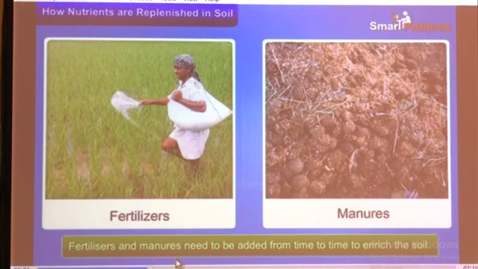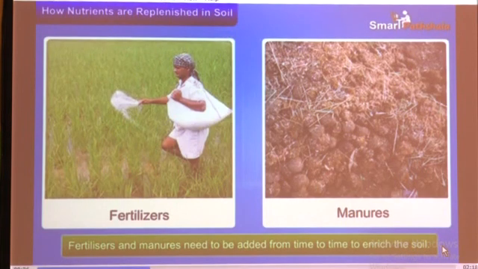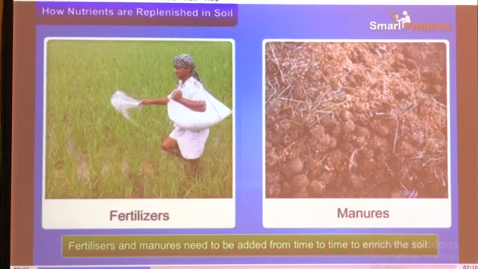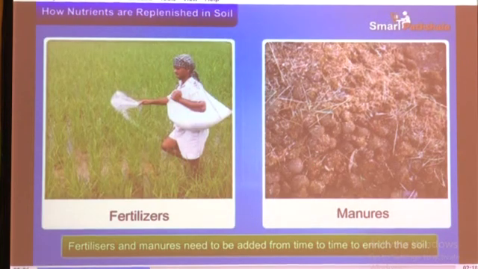Fertilizers and manures need to be added from time to time to enrich the soil. Though we are adding fertilizers or manure, these nutrients are used daily by the plants for their growth. That is why we have to add these fertilizers after some duration.